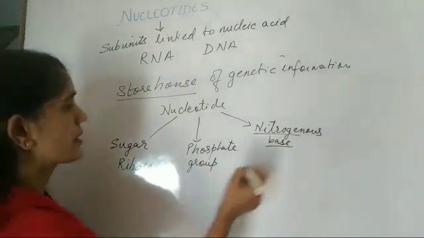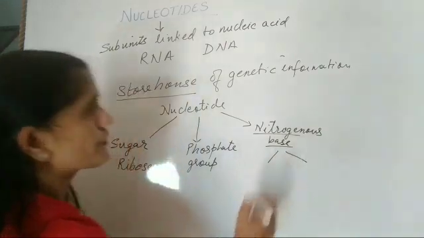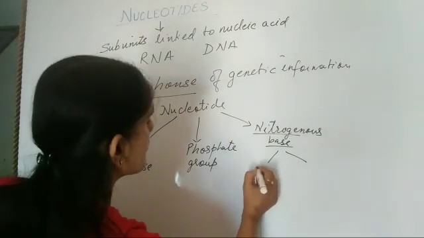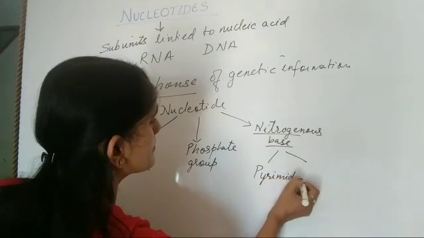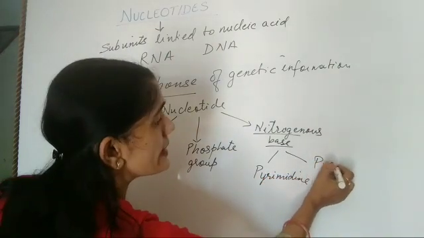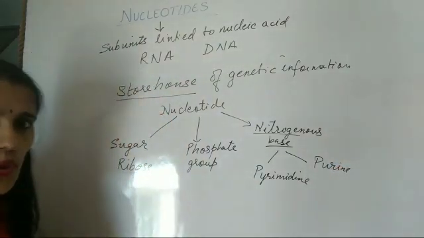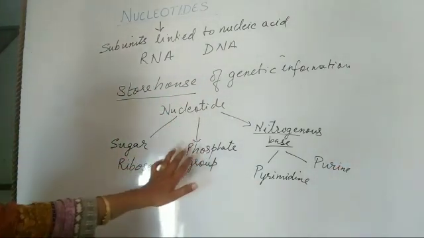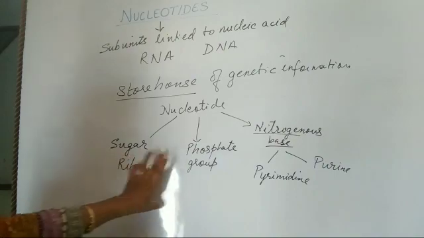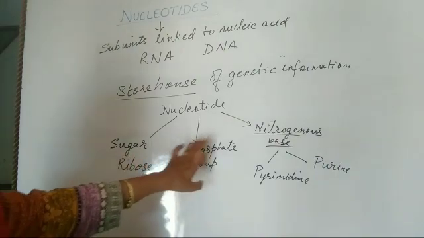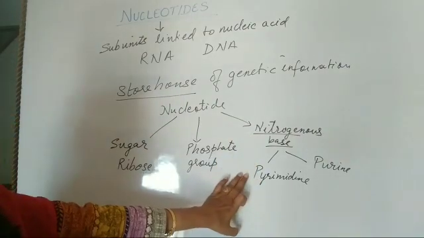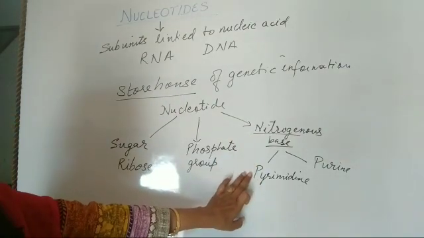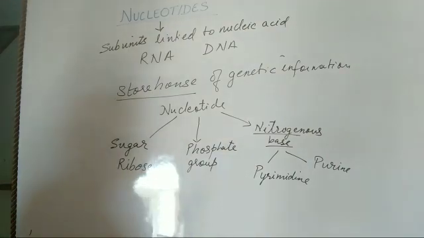See, it is of two types. First is pyrimidine and other is purine. So in a nucleotide chain, ribose is there, phosphate group is there, nitrogenous base is there, and in nitrogenous base, pyrimidine or purine. These are the two nitrogenous bases.